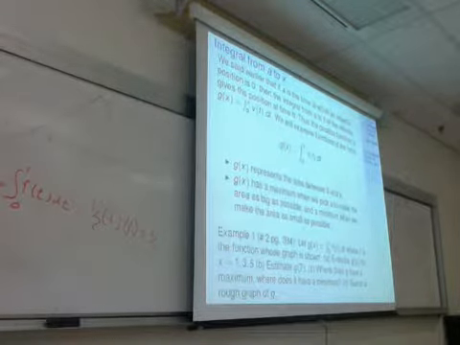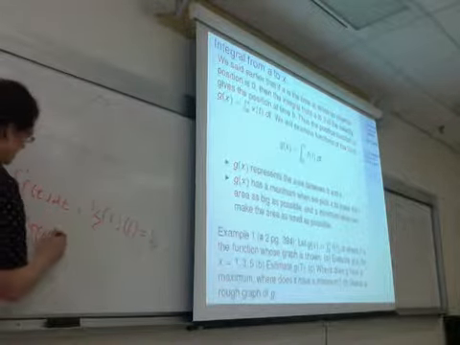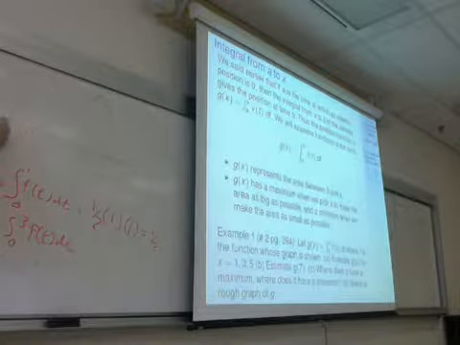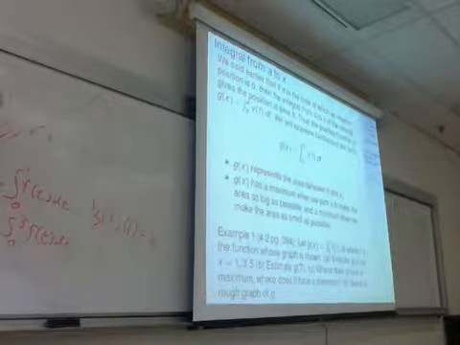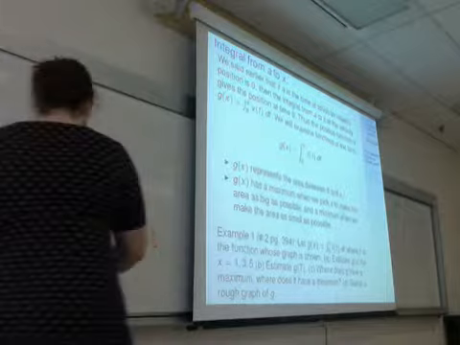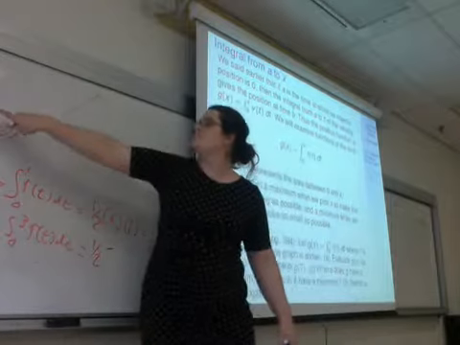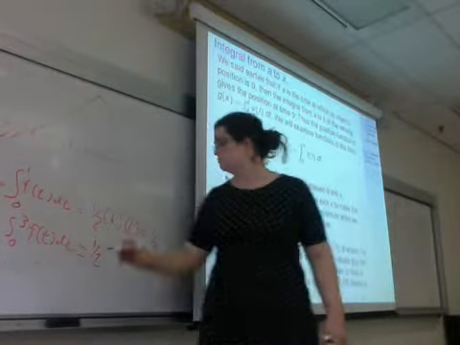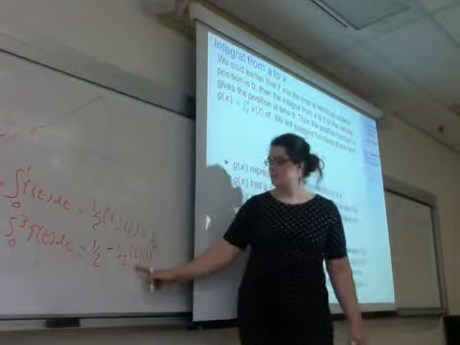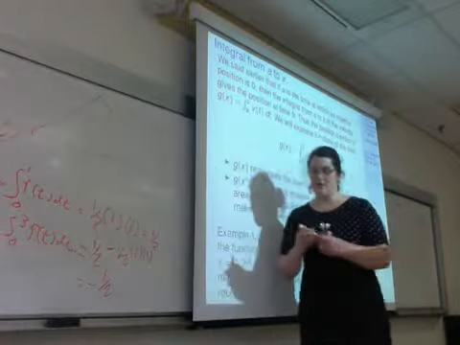If you want to find g of 3, that means we're integrating from 0 to 3 this function. That means we're starting at 0, we're ending at 3. So then we're going to take this area minus the area below. Area above minus area below. That's going to be 1/2 minus that area below, which has base 2, height 1. So 1/2 times 2 times 1. 1/2 times 2 is 1. 1 times 1 is 1. 1/2 minus 1 is negative 1/2.